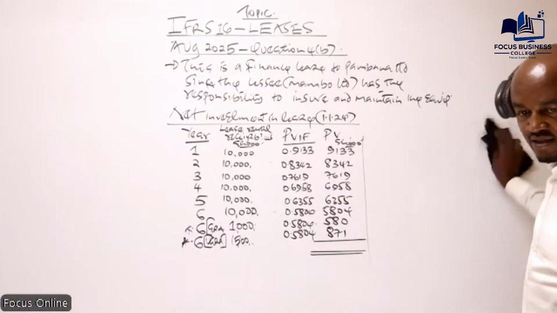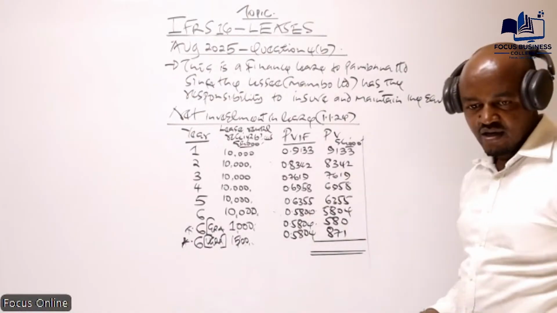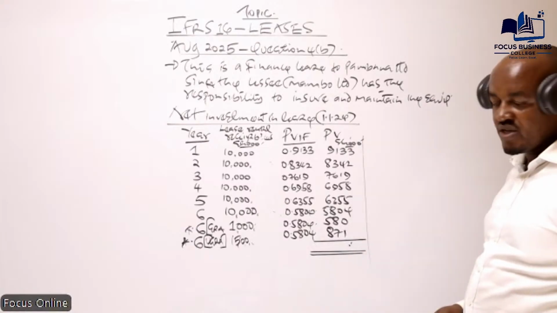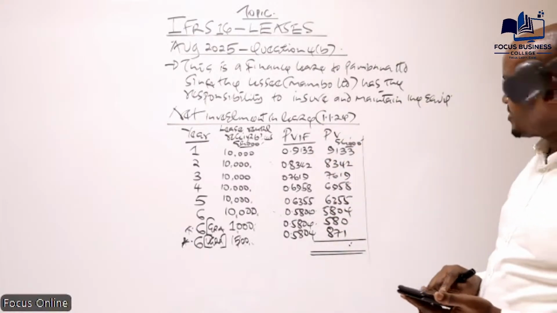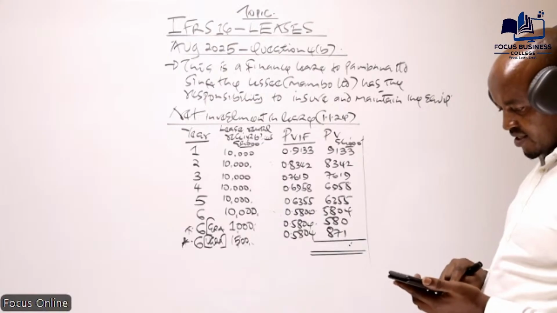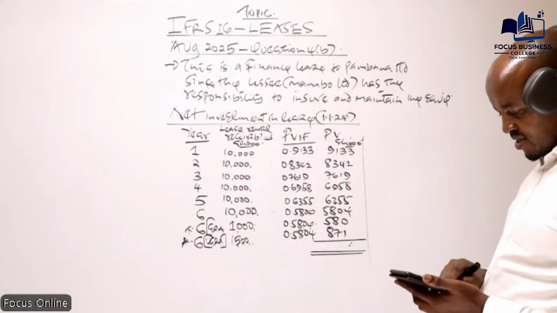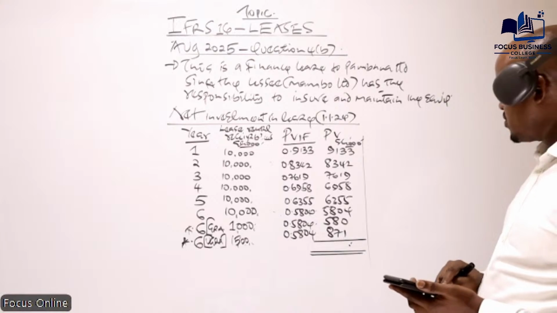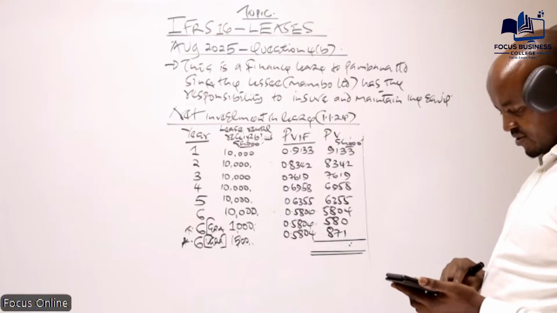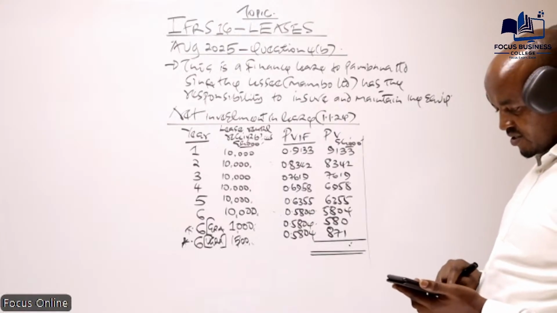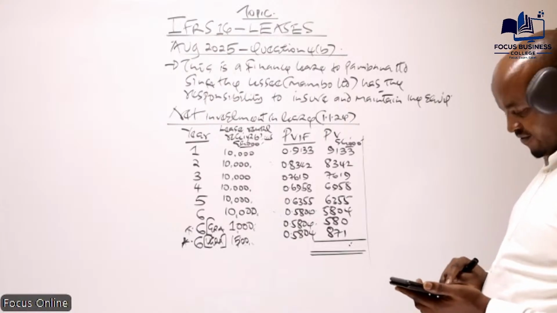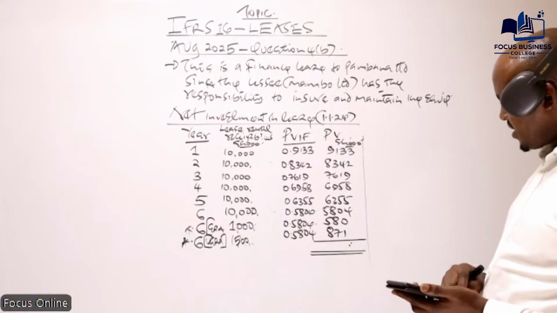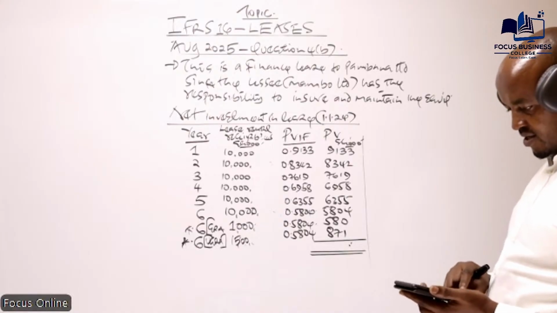Now, having that, I want us to get the total here, which will be the net investment in the risk. 81.33 plus 83.42 plus 76.19 plus 69.58 plus 63.55 plus 58.04 plus 5.8 plus 8.71.